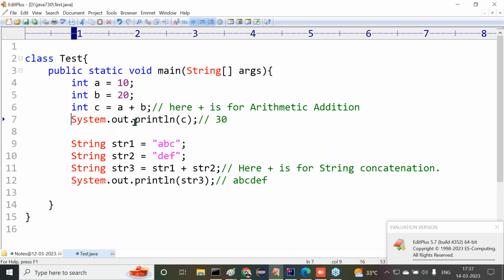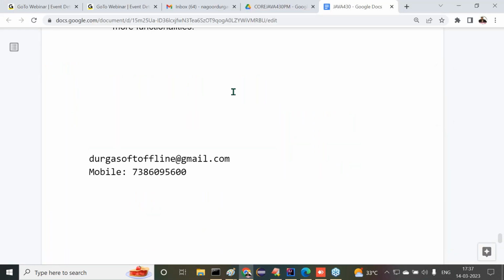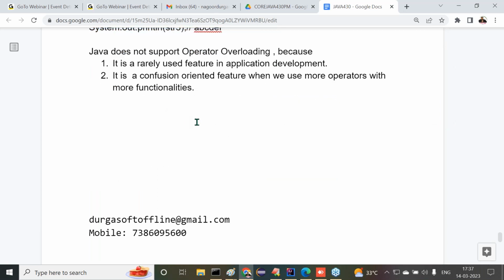An interviewer may ask this question like this. Got it or not? I'll give some small reason, try to understand it. It's a very, very simple point. After understanding the content here, I'm giving one small note. Everybody, try to understand it. I'm going to type the reason, so try to read that reason here. Are all of you okay? Are all of you following my point now? All right, now let's understand it.